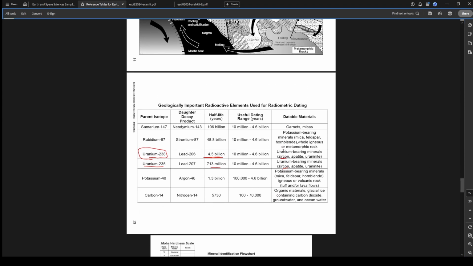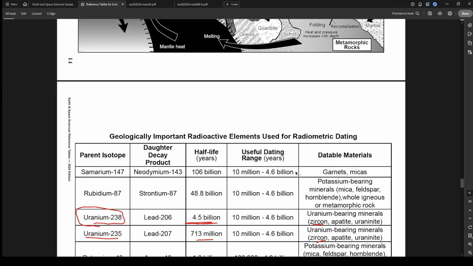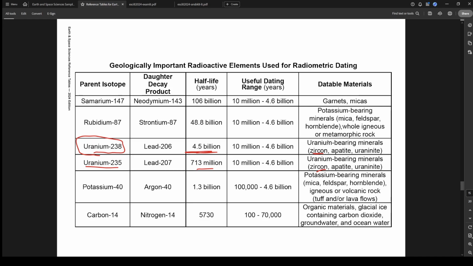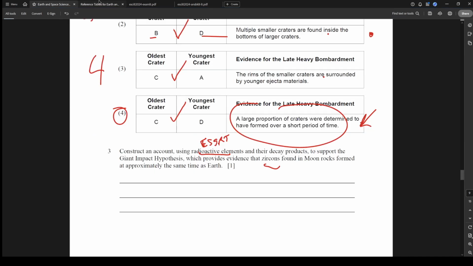So we're looking for zircon, which we already had seen from the last cluster. So there's zircon and zircon. And now we could see right there, the half-life is about the same age as Earth. So now let's go back to our question. Construct an account using radioactive elements and their decay product. So I have to mention the element and the decay product to support the giant impact hypothesis, which provides evidence that zircons found in moon rocks formed at approximately the same time as Earth.